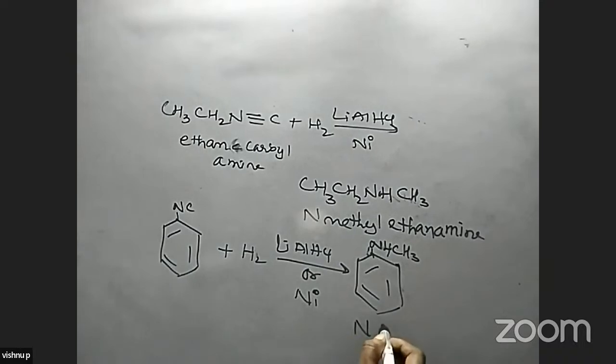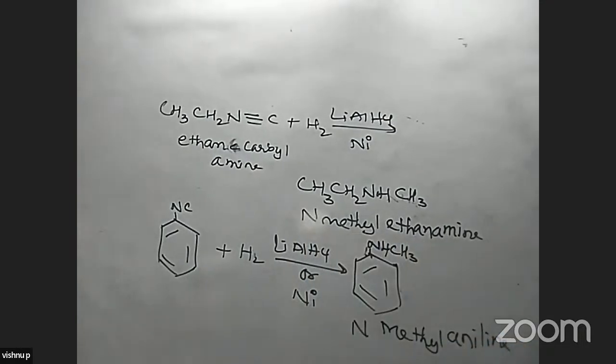What is the name of this compound? It is N-methyl aniline. Here we use nickel, or an alloy of nickel also we can use, that is Raney nickel. That also we use in this preparation method.